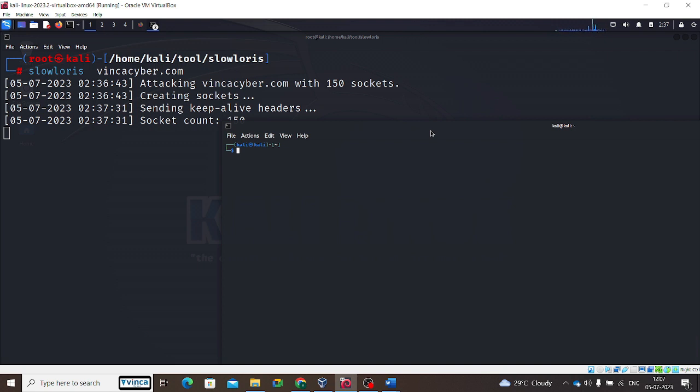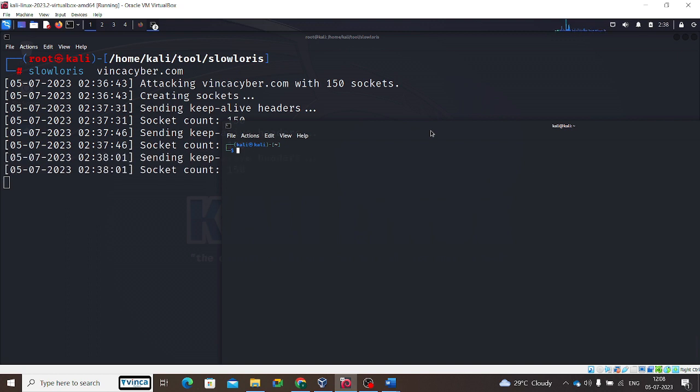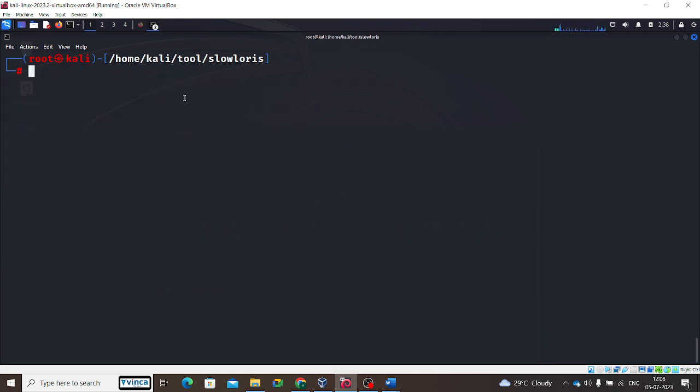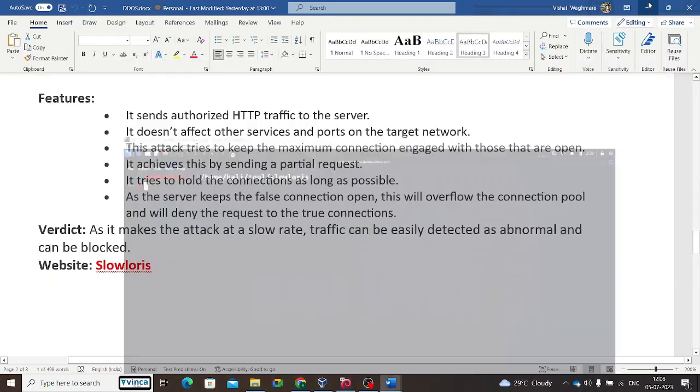That is called a botnet, or a group of attackers. Say we are 10 people with 10 PCs. The 10 of us do the Slowloris attack from our 10 systems, increasing the attack on a single target, which helps to carry out a DDoS attack. Simple. So I'm just stopping this. I don't want to shut down my vincacyber.com website. This is our organization website.